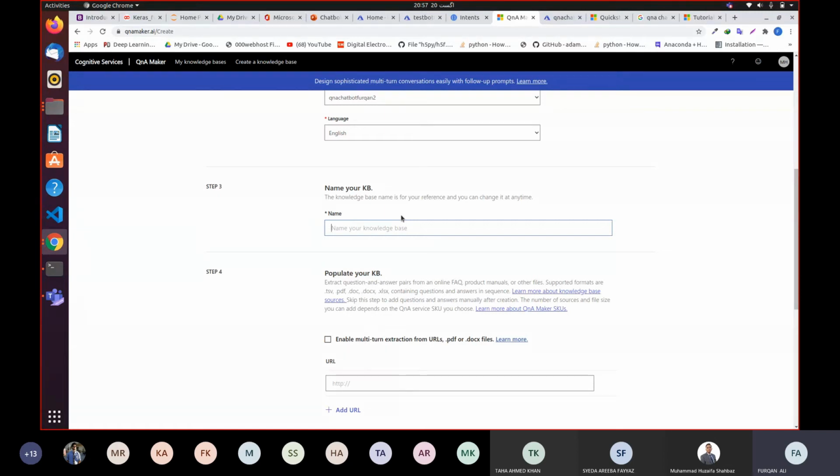A knowledge base is basically the number of questions which you are going to put. I mean, you're going to train your chatbot on a number of different questions, on different knowledge. So those questions will go into a file, and that file is known as a knowledge base. That database of thousands or millions of questions is known as a knowledge base, because the chatbot will get trained on that knowledge. So I'm gonna call the file, let's say, Furkan chatbot.